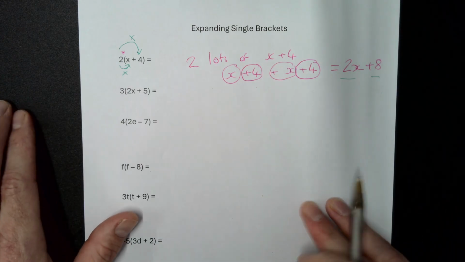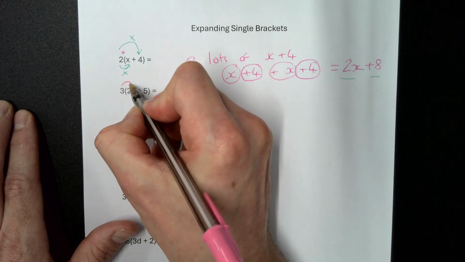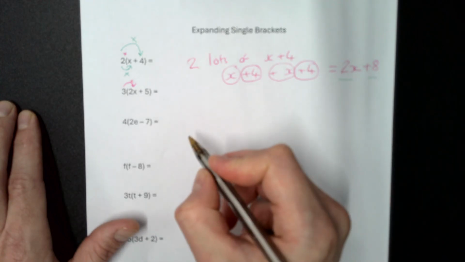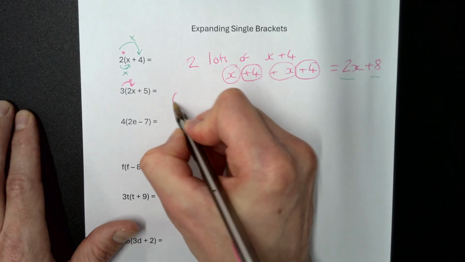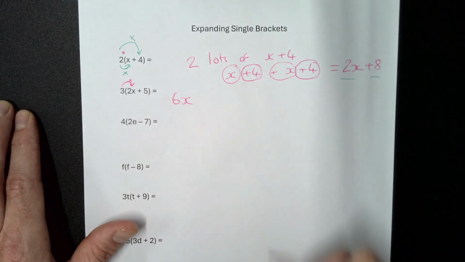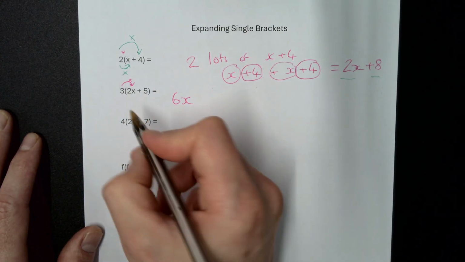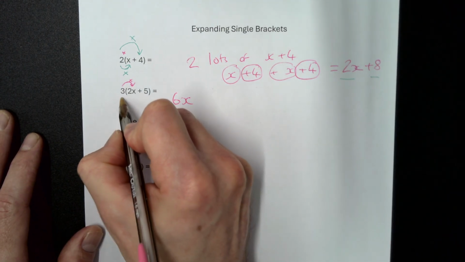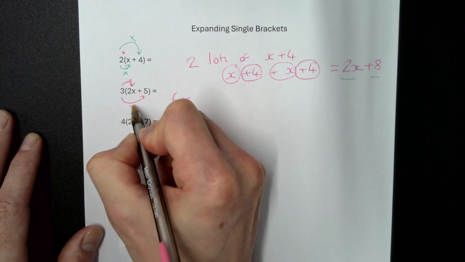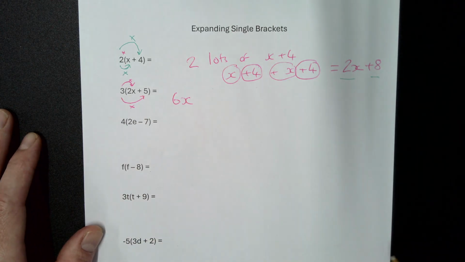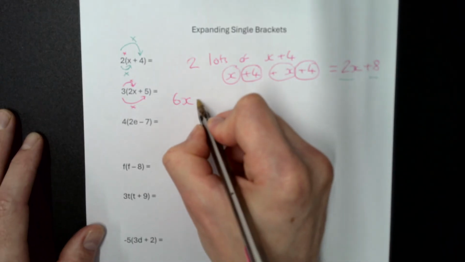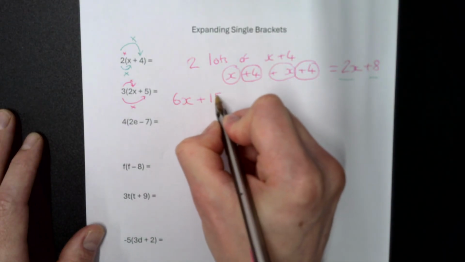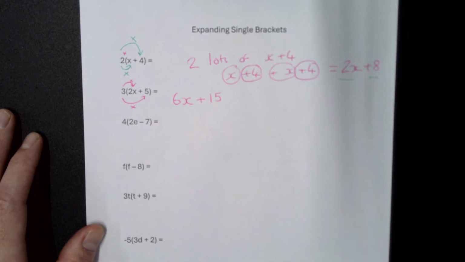So, let's say we have 3 times 2x. Well, 3 times 2 is 6, lots of x. We've got the plus 5. Now it's 3 times a positive 5, which gives you a positive 15. So you put a plus in between.